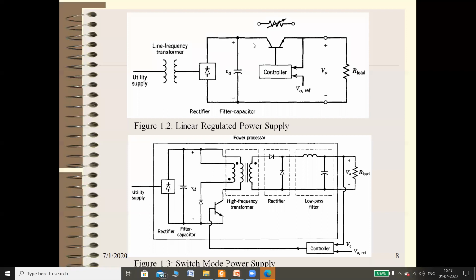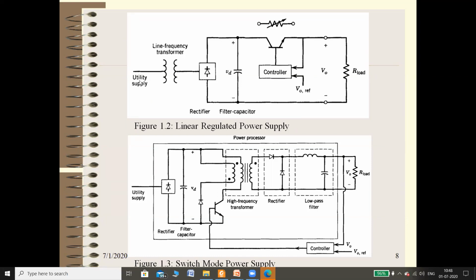Normally the output of any regulator depends upon the line voltage, and the second one is the load current. If you increase or decrease the load current, then also your load voltage may change. V0 is called the load voltage. So this voltage depends upon the supply voltage, the utility supply, and the second one is the load current. If your load current changes, then it also affects the voltage. And the first one, if your line voltage changes, then also your load voltage changes.